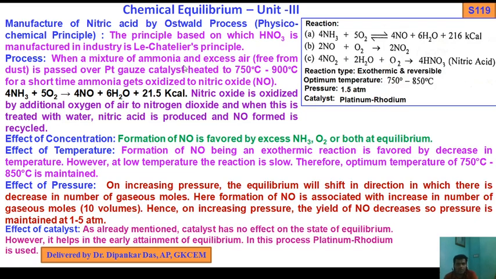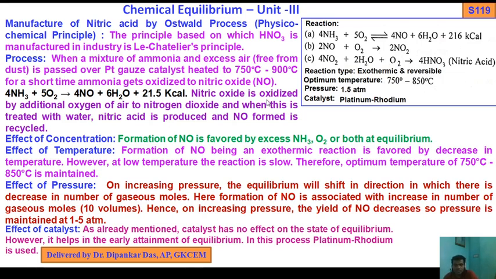Process: when a mixture of ammonia and excess air free from dust is passed over platinum gauze as a catalyst, heated at 750 to 900 degrees centigrade for a short time, ammonia gets oxidized to nitric oxide. 4NH3 plus 5O2 gives 4NO plus 6H2O plus 21.6 kilocalorie.